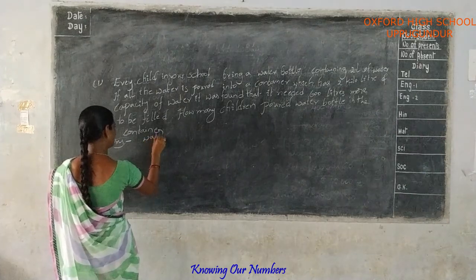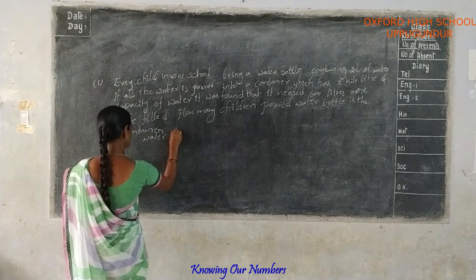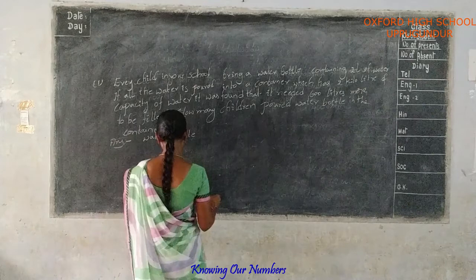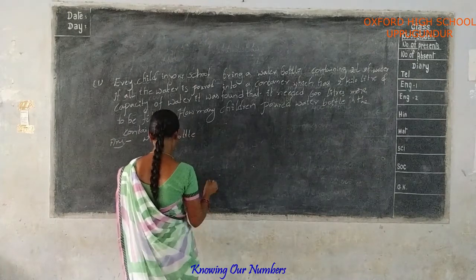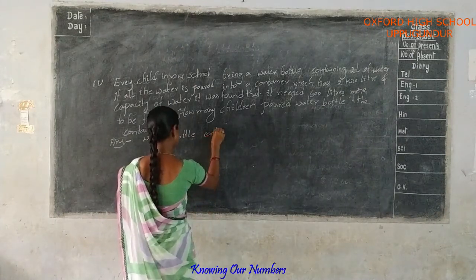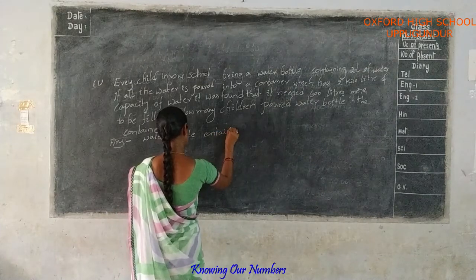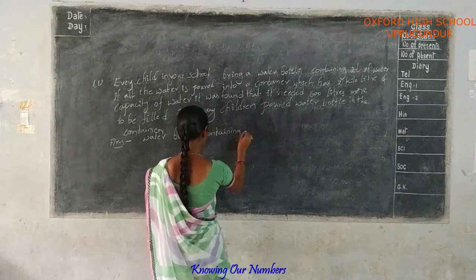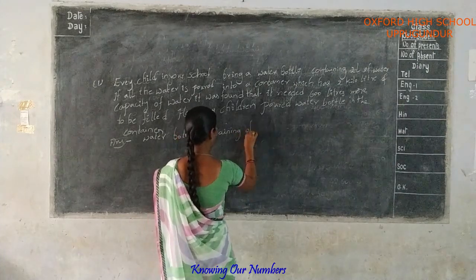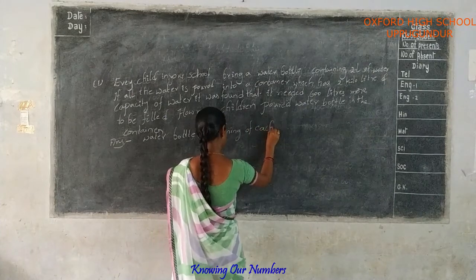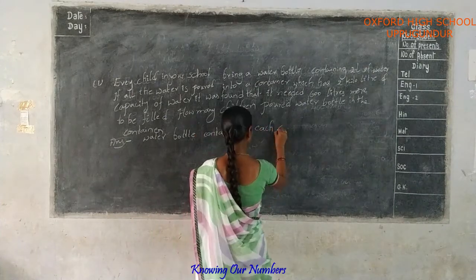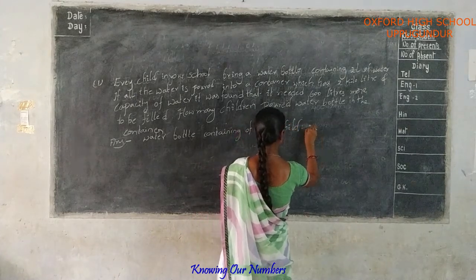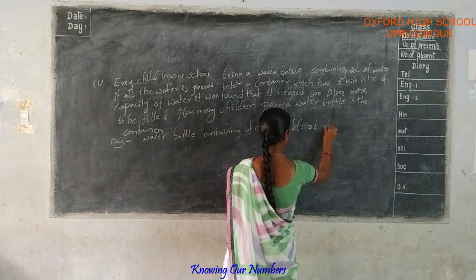Step one: the water bottle containing of each child is equal to how many liters of water? 2 liters of water.